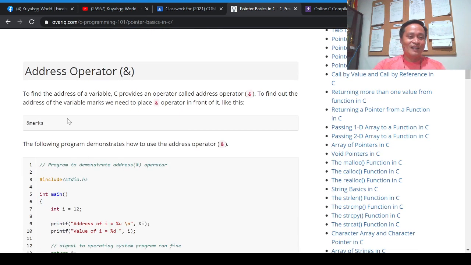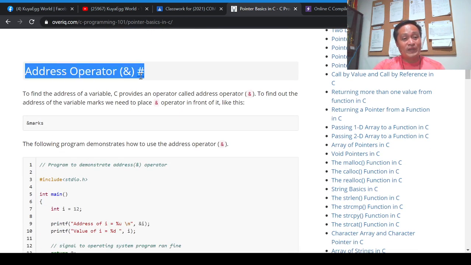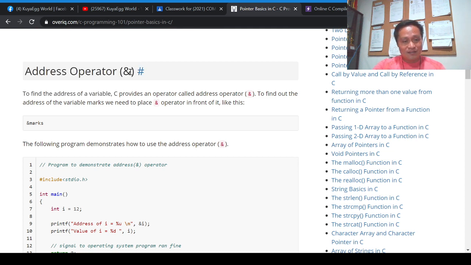Now we have this address operator. The address-of operator is an ampersand. To find the address of a variable, if we want to know the address of marks, the C programming language provides us with an operator, and this is the ampersand.